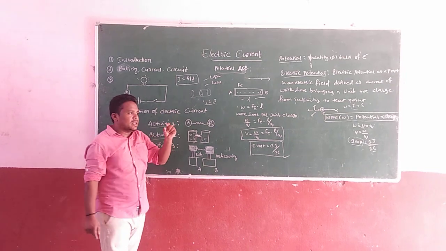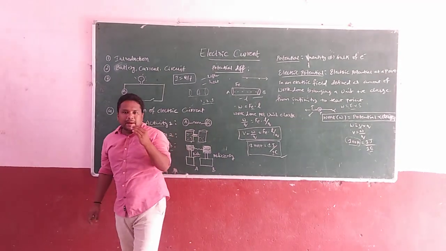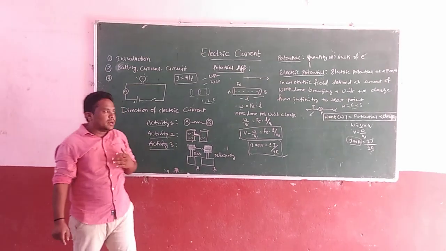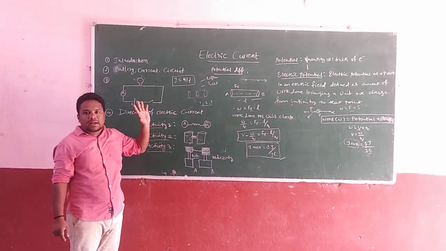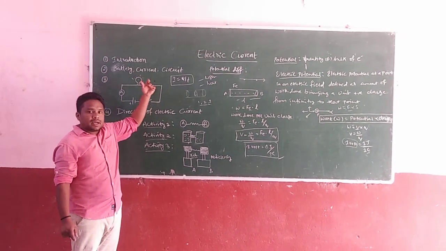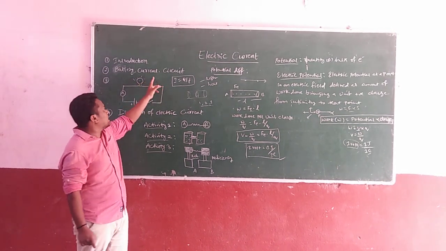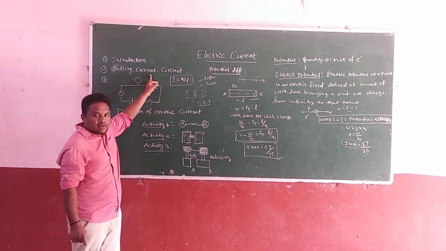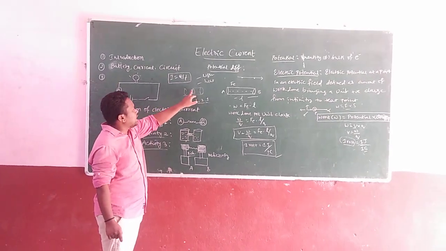In that situation you may get one doubt. Actually, current is possible with the help of electrons as well as protons, but why in the definition are we saying it is only a flow of electrons? Such things you are going to see in the next class. It is a flow of electrons, or another definition for the current is that current can be defined as the amount of charge crossing any cross section.